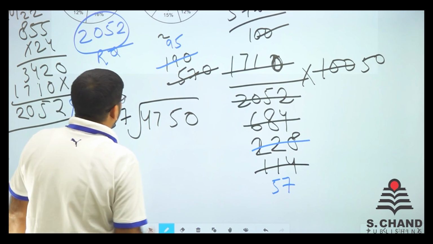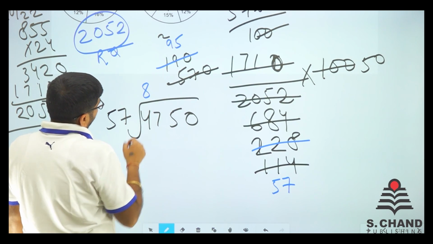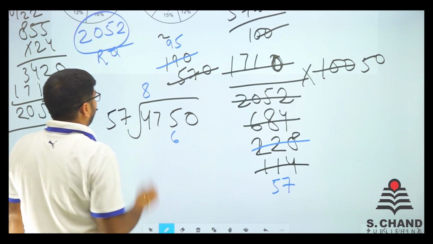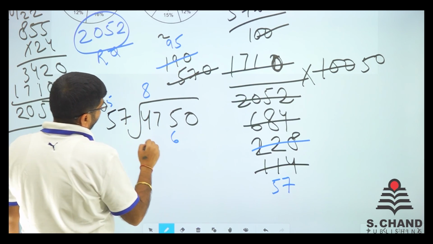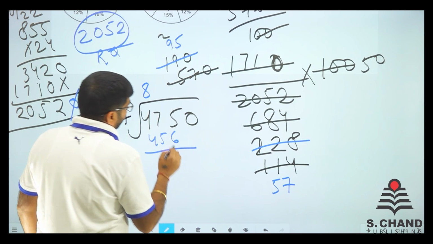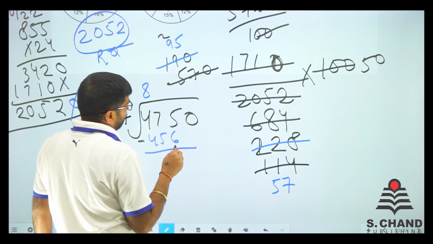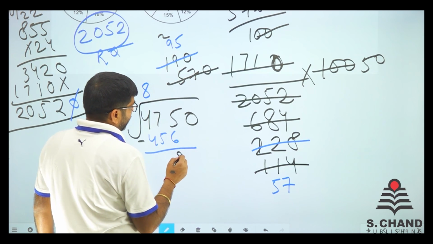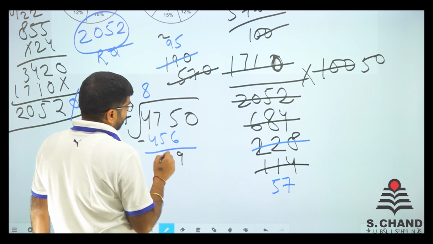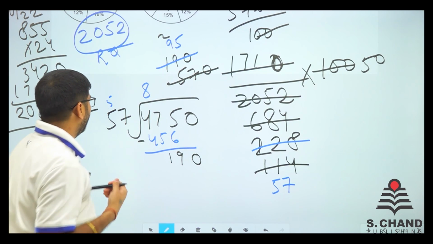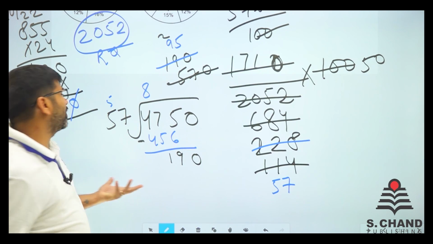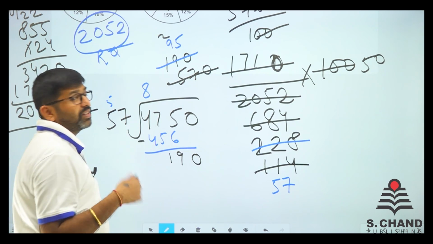So almost 8 times if we try, then 8 into 7, 56, 5 is here, 8 into 5, then 45 here. We put minus, so 15 minus 6 is 9 and 6 minus 5 is 1. We got 190. Now 57, 3 times I guess, because 60 is 180.